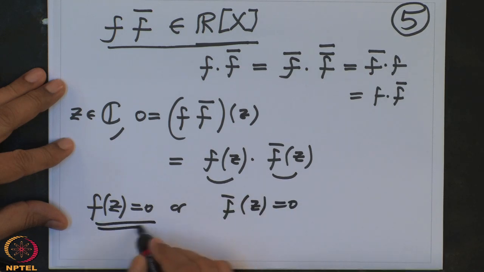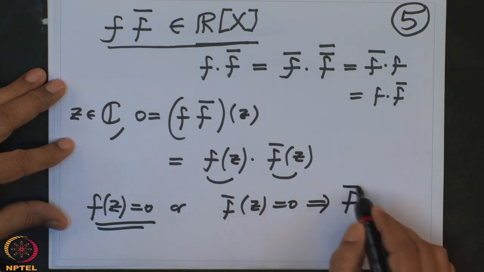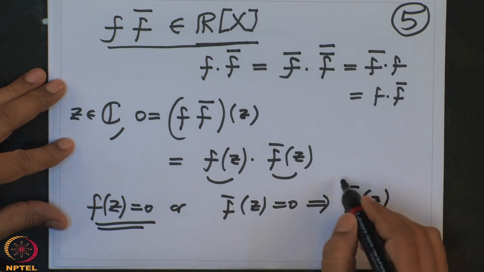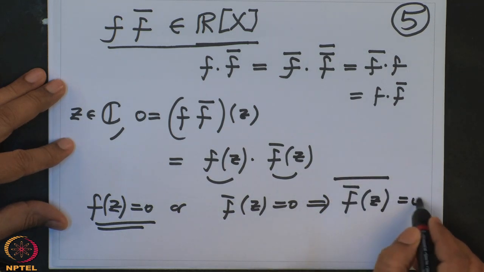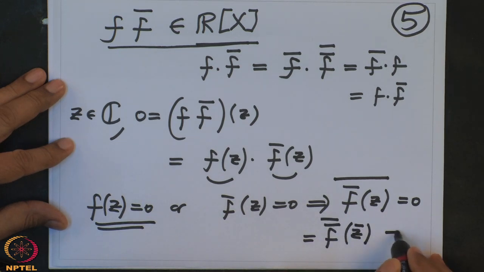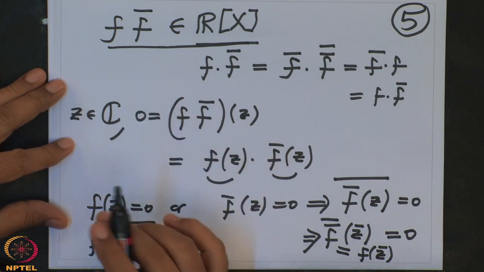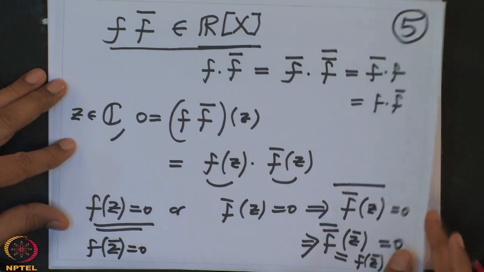If f of z is 0, we are happy. That's what we wanted. If f bar of z is 0, then you take the bar of that. So bar of f bar of z is also 0, but bar of that is the same thing as f bar bar of z bar. This is 0. But f double bar is f. So this is equal to f of z bar, which is 0. So either f of z or f of z bar is 0. In either case, we have found a complex zero. So therefore, without loss, I will assume the polynomial has real coefficients.